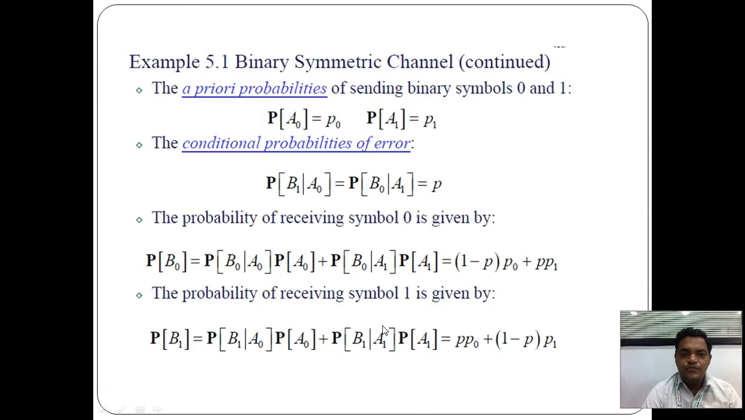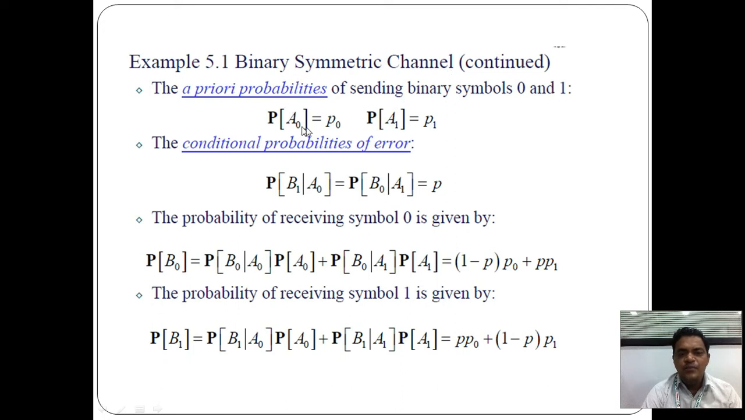Now, the a priori probability. What is the meaning of a priori probability? Here, the a priori probability of sending binary symbols 0 and 1. We continue with the binary symmetric channel, meaning the a priori probability of sending the binary symbols 0 and 1.